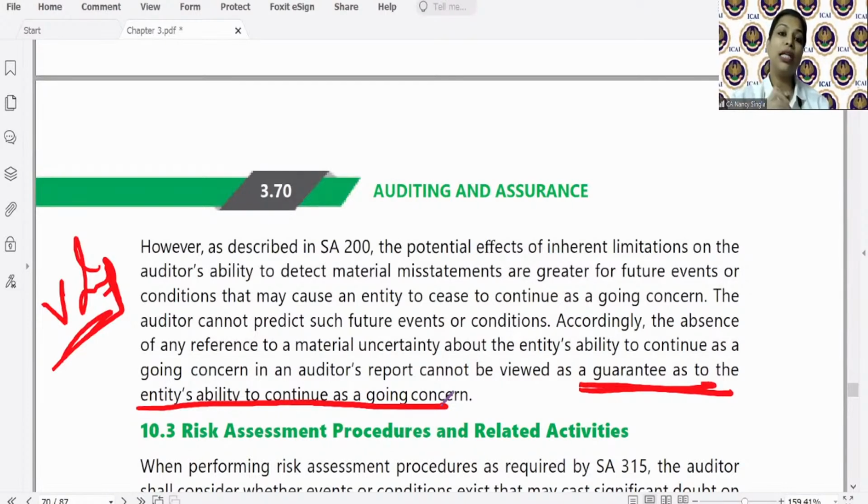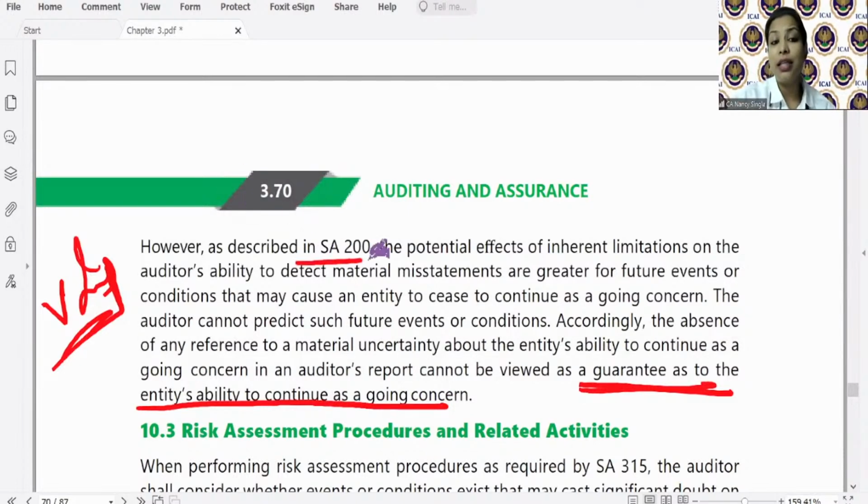आज ऑडिटर ने अगर आपको ऑडिट रिपोर्ट साइन कर दिया है, in the next week, there is a tsunami in the area whereby all the inventories of the client is kept. So auditor cannot be held responsible for negligent audit. Why?